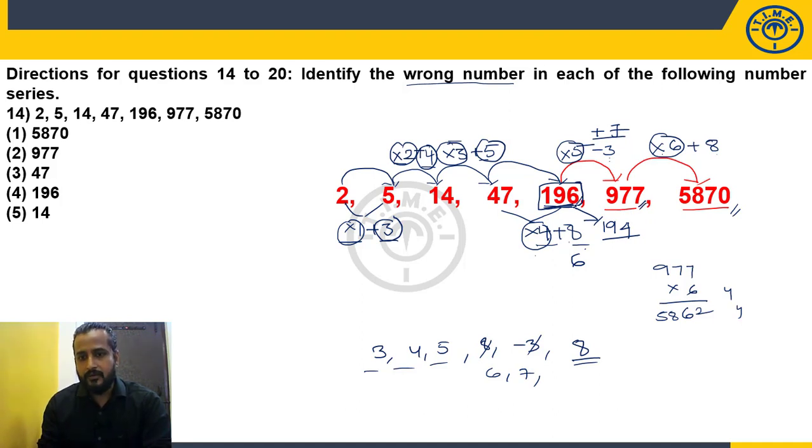So what is the wrong number in the series? 196. So where does it break the pattern? 196. So in this way you need to correct the pattern. Okay. So definitely there will be one wrong number given, that you need to correct to get a proper sequence. So you need to assume the logic. The classification of numbers will help you a lot. Consecutive natural numbers here: 1, 2, 3, 4, 5, 6. The numbers which we are multiplying are consecutive natural numbers, and the numbers which we are adding are 3, 4, 5, dash, dash, 8, consecutive natural numbers. So 6 and 7 are missing. This is how we can identify. So choice 4.